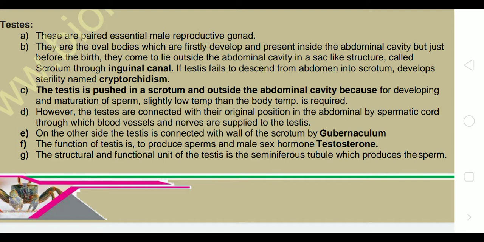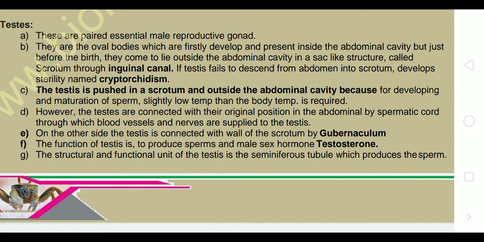So when the baby is present inside the mother's womb, at that time these testes are not outside the body. Just before the birth, they come outside and are retained in a sac-like structure which is termed the scrotum. And the path for the testes to reach the scrotum is the inguinal canal.